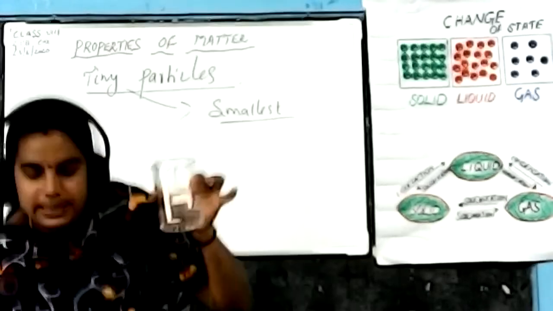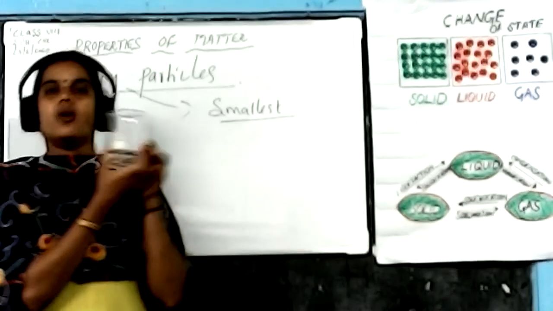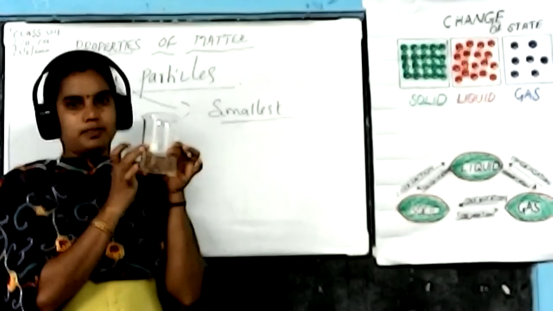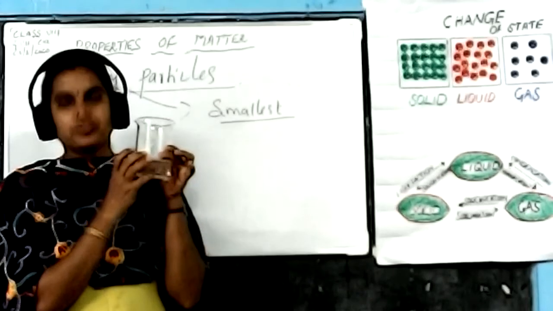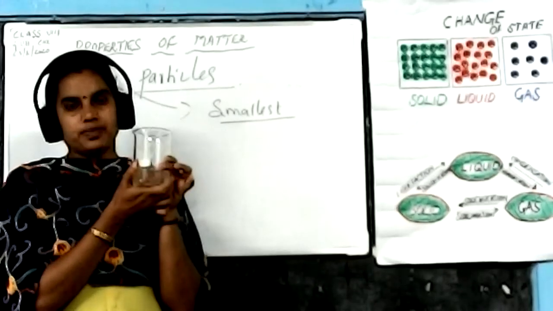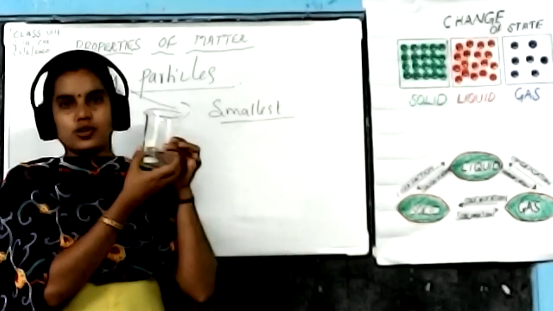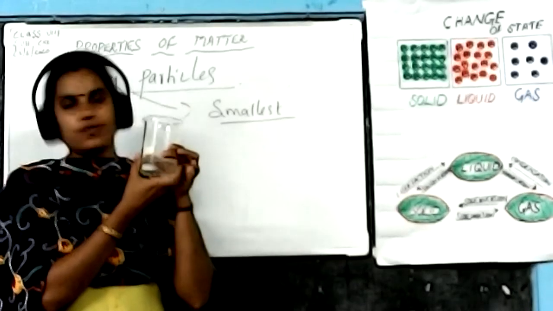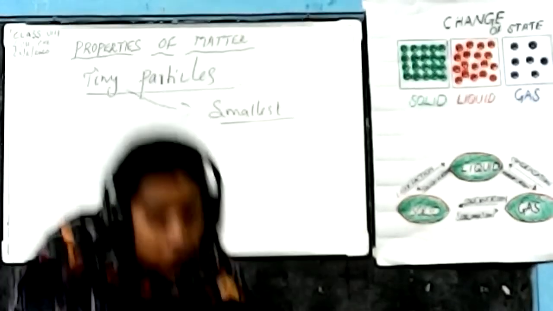But these sugar particles have all the character of the substance. For example, what is the common character of sugar? Sweetness. So this solution has all the character of sweetness. Then again, one more activity.